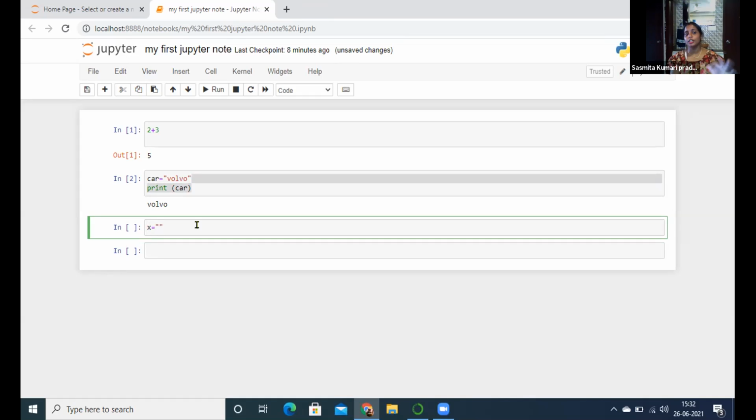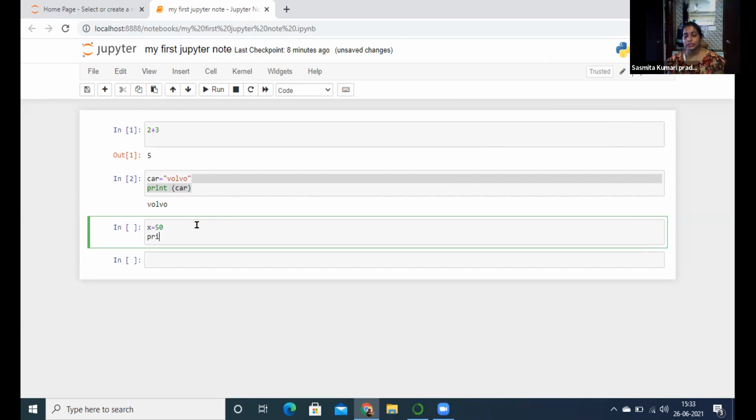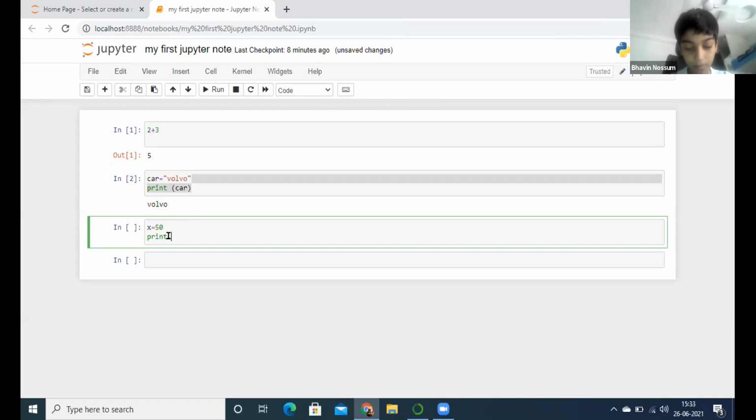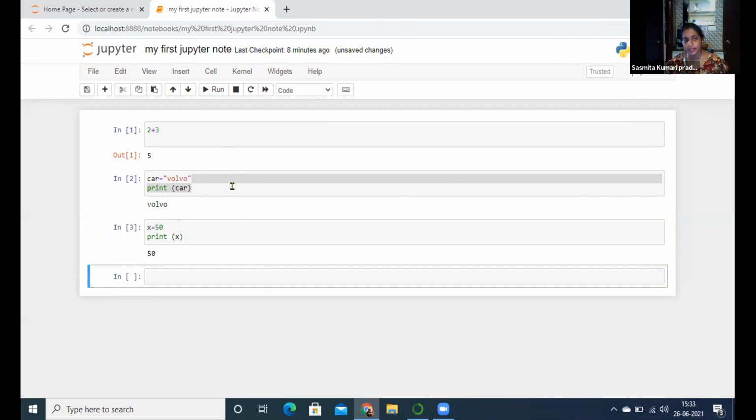See, 50 you should not give in double quotes. 50 is a number. Now print. Here, 2 plus 3 is equal to 5; print is not required because you are getting output directly. But when you use a variable name, you have to write a print statement. Got it? That is one difference. Print X: inside the bracket, write X. Yes, ma'am. Now you got it, Bhavin. Very good. Run it. After coding, we have to run.